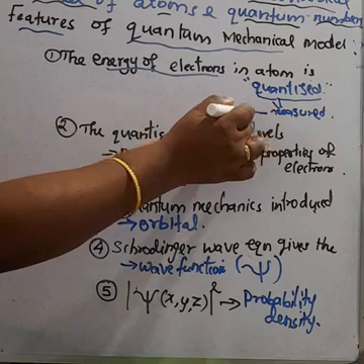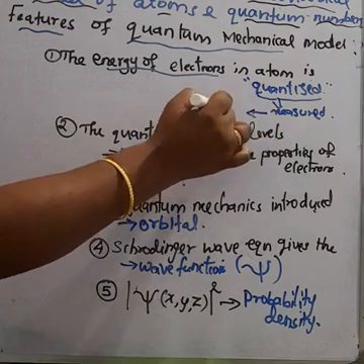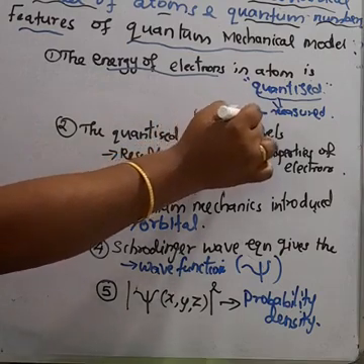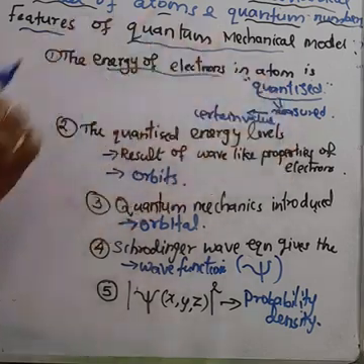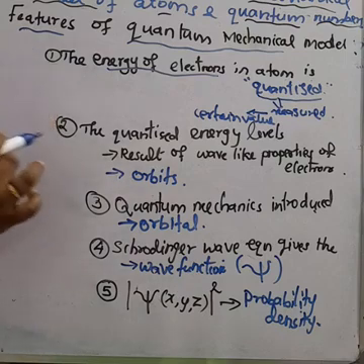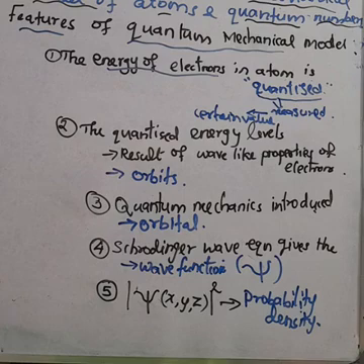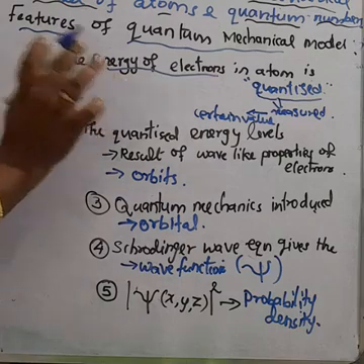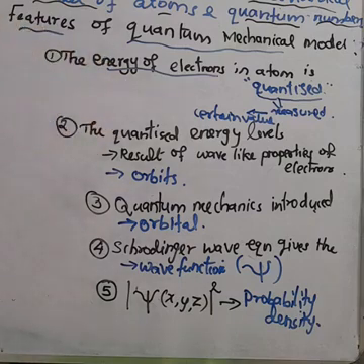You know about the structure of the atom: the electrons revolve around the nucleus in a circular path. That is what we call the energy levels. So the energy of the orbit, or the energy of electrons in an atom, is measured